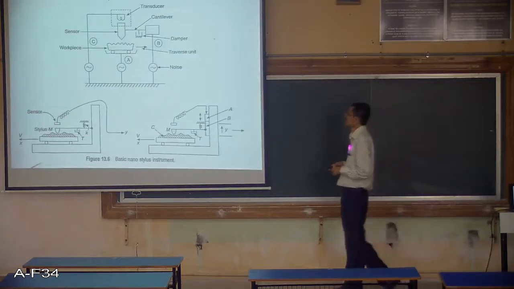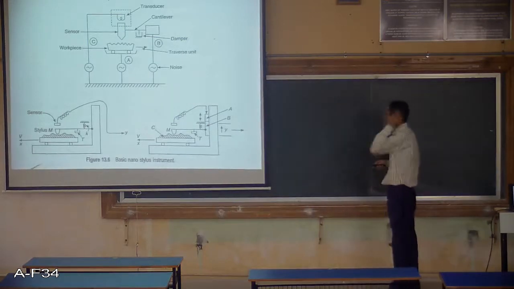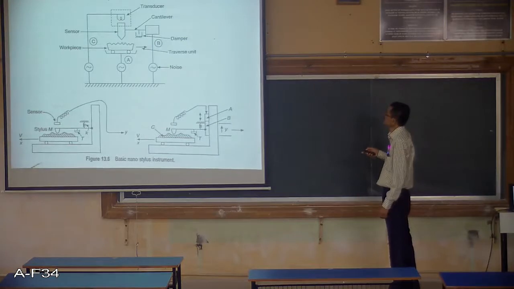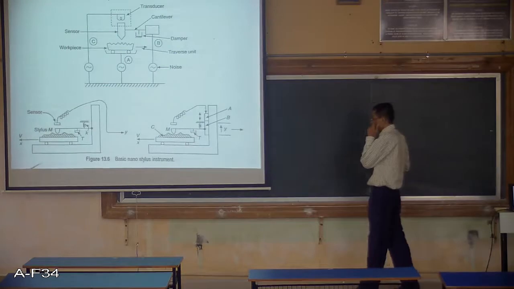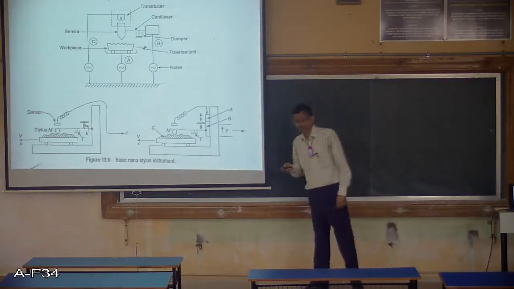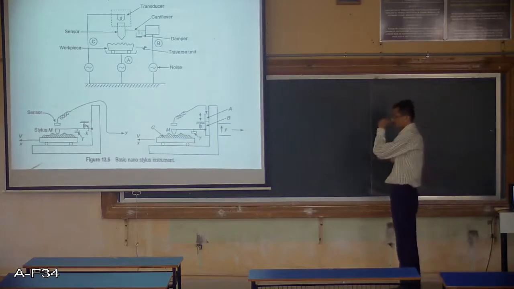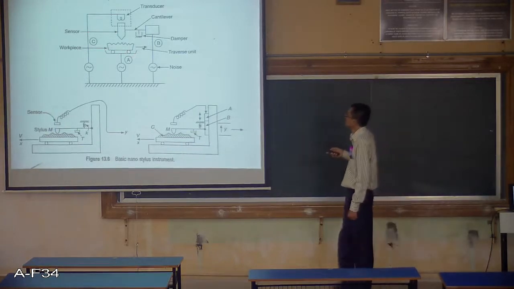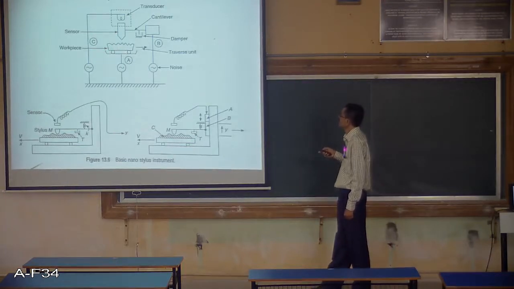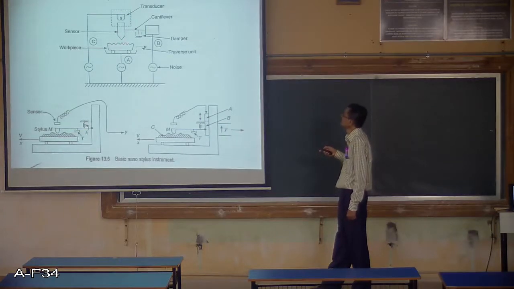So the first category, the stylus nano instrument, is available here, you can see. Now this is the workpiece. What is meant by workpiece? Workpiece is nothing but the material or the nanomaterial which is to be tested. The workpiece is a small trolley, a micro trolley, on which the nanomaterial has been deposited. So here you can see this is that particular workpiece.